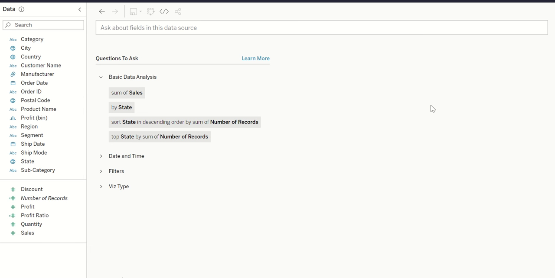So up till now, we all have been building reports by simply dragging and dropping the dimensions and measures of our interest and then choosing the kind of visualization we want. For example, I want a bar chart or a line chart and so on. But with the advent of Ask Data, it has now become easier to simply type in the questions in plain text, and Tableau in turn will automatically render the visualizations for us.